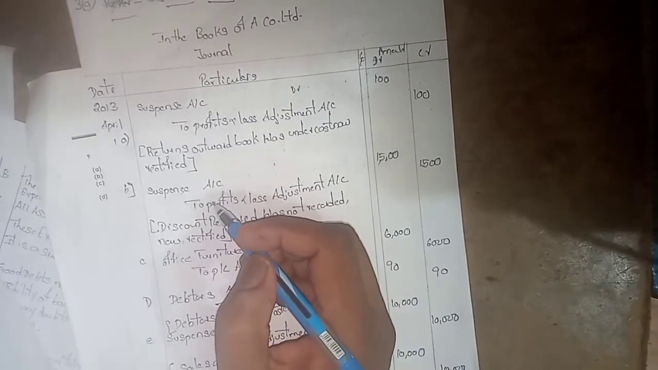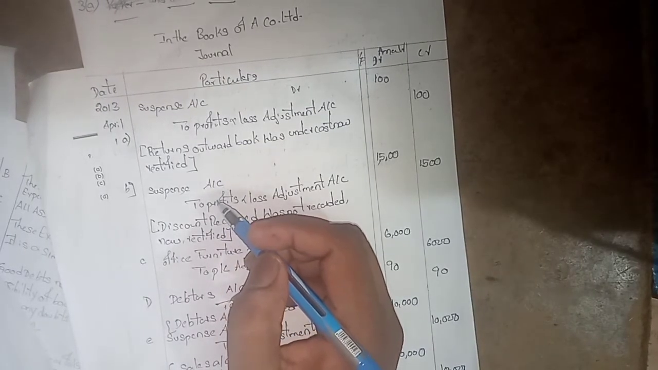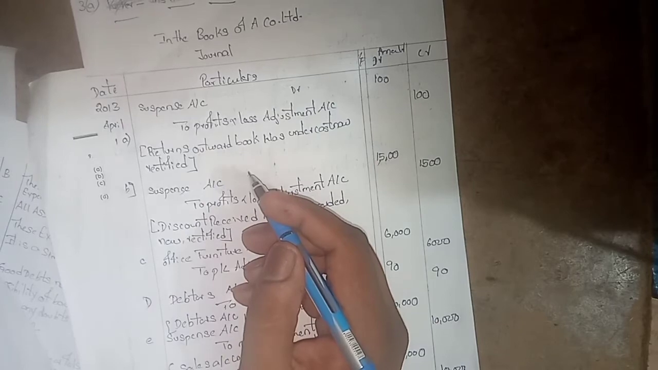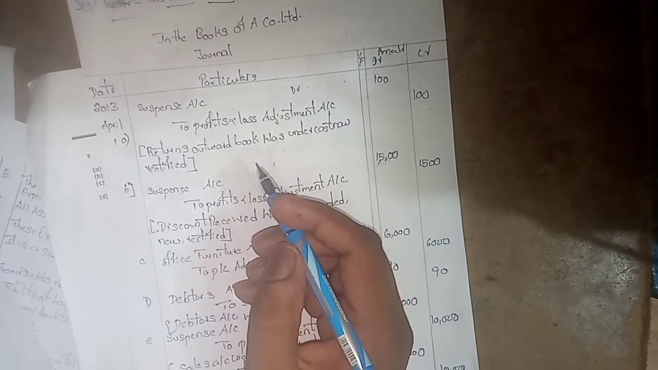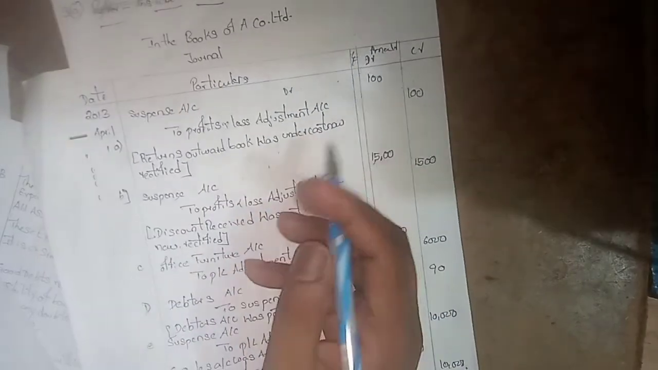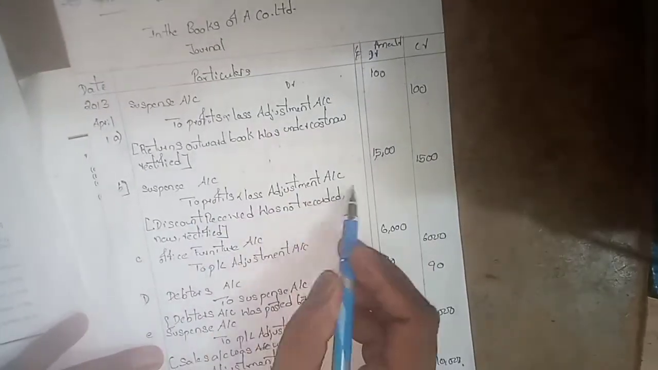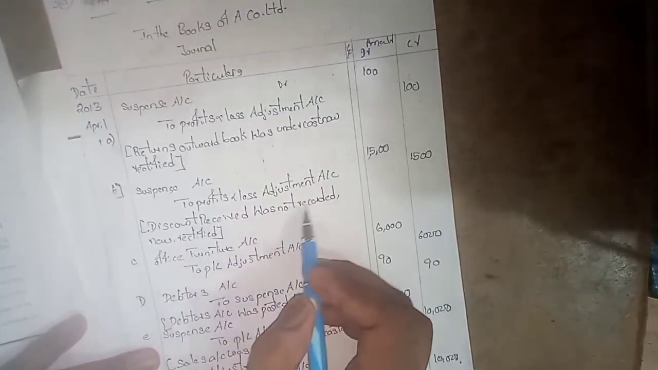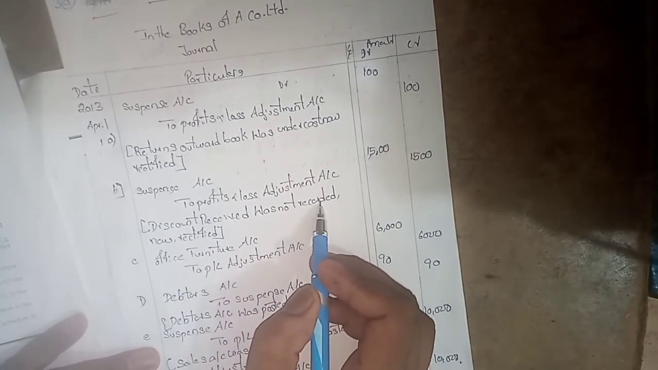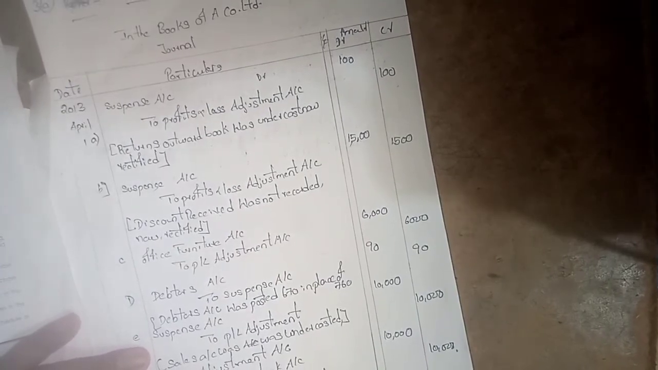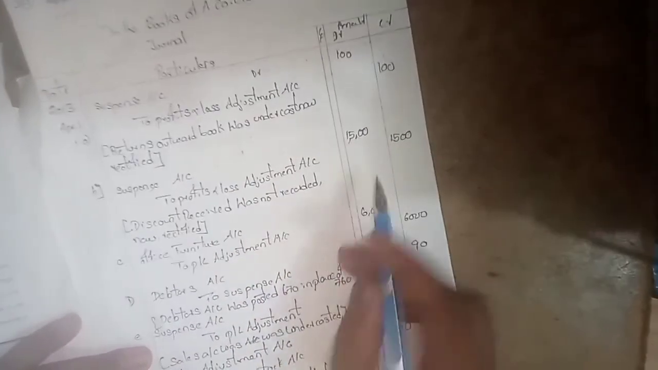Next, 1,500, being the cost of purchase of office furniture, debited to the purchase account. So suspense account to profit and loss adjustment account. Discount received was not recorded. Now it will be rectified, 1,500.